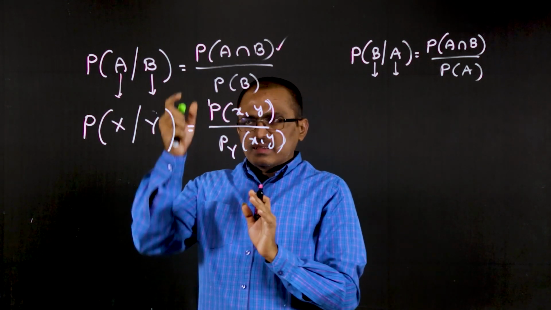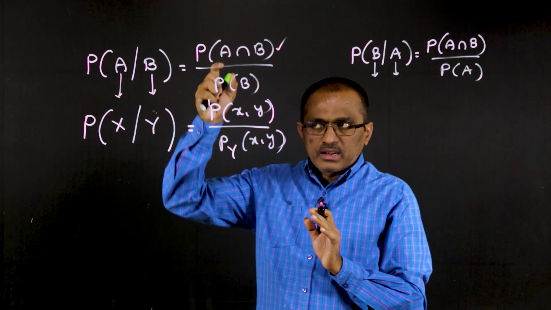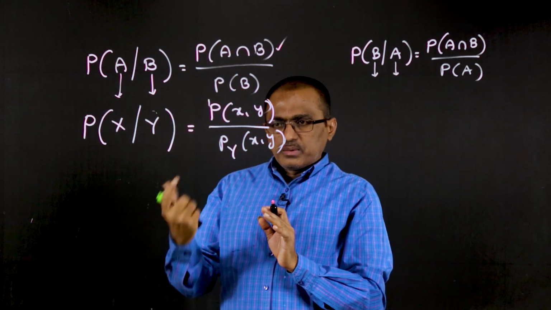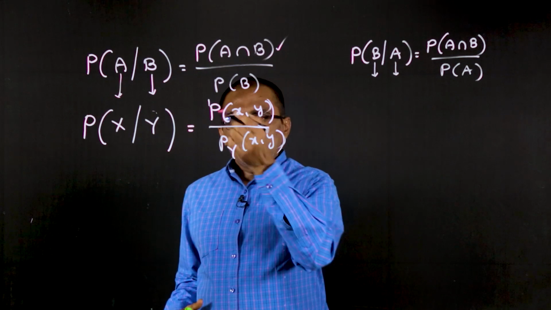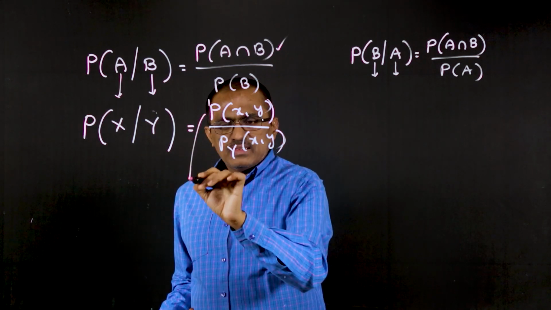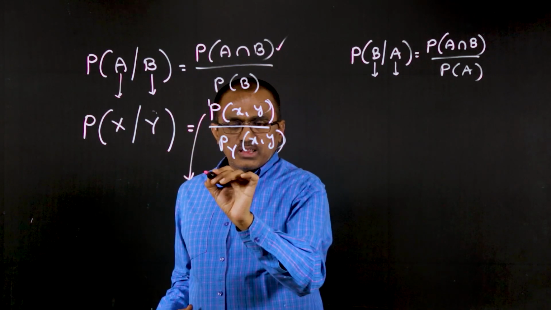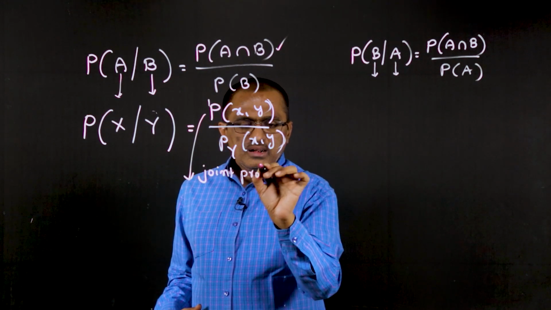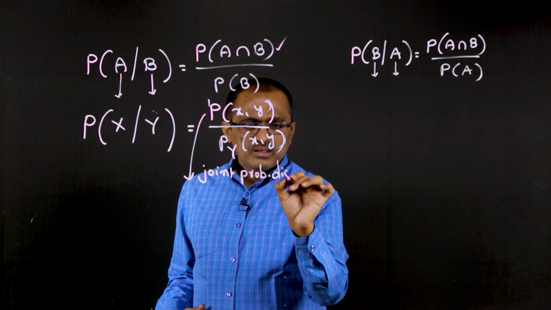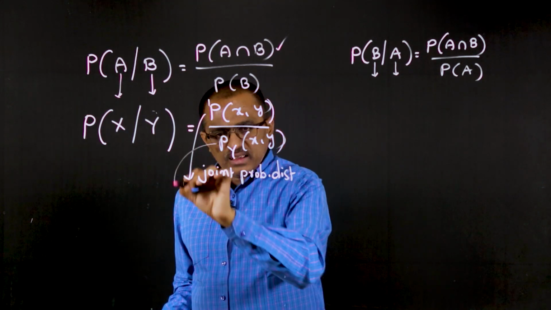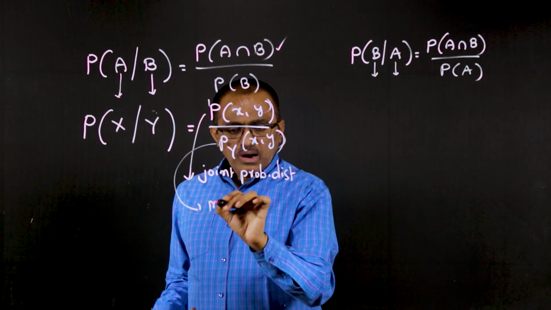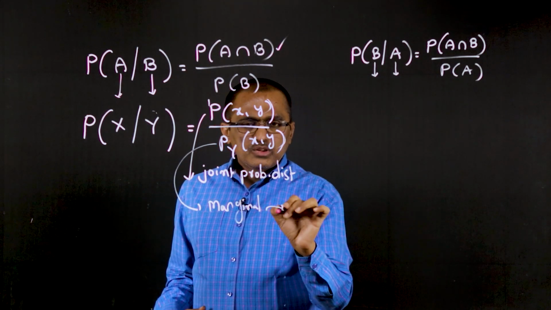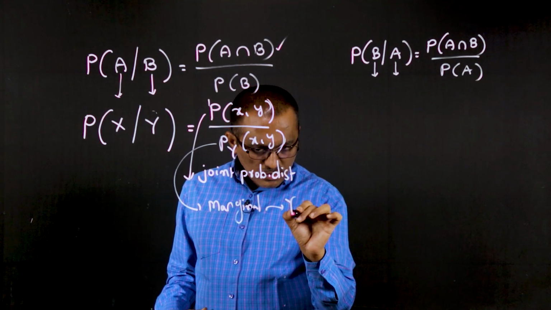So yes, we can extend the discussion we had in terms of conditional events to two random variables x and y. Here P of xy is the joint probability distribution function, and this is the marginal probability distribution in terms of y.